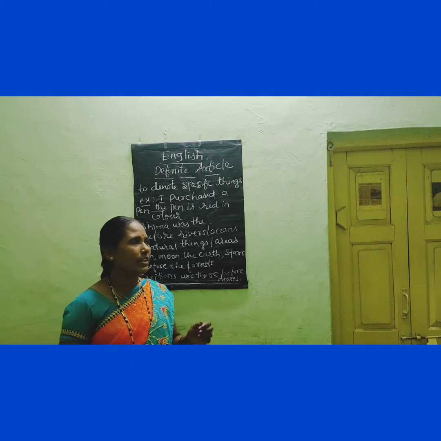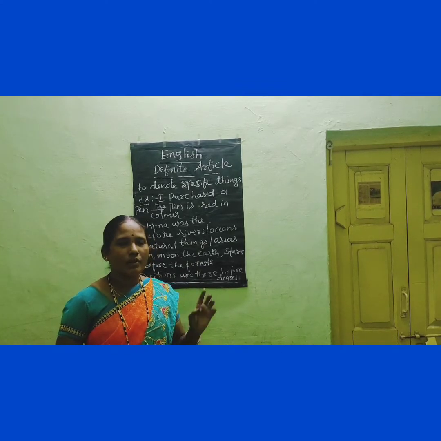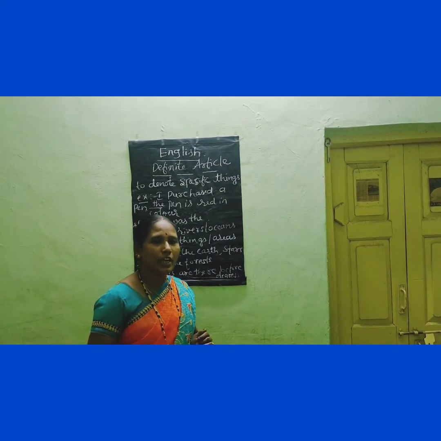So can you tell me how many articles are there in English? Already I have told you that there are 3 articles in English. One is a, an, and the. So these 3 articles are divided into 2 kinds. Can you name them? One is definite article, another one is indefinite article.